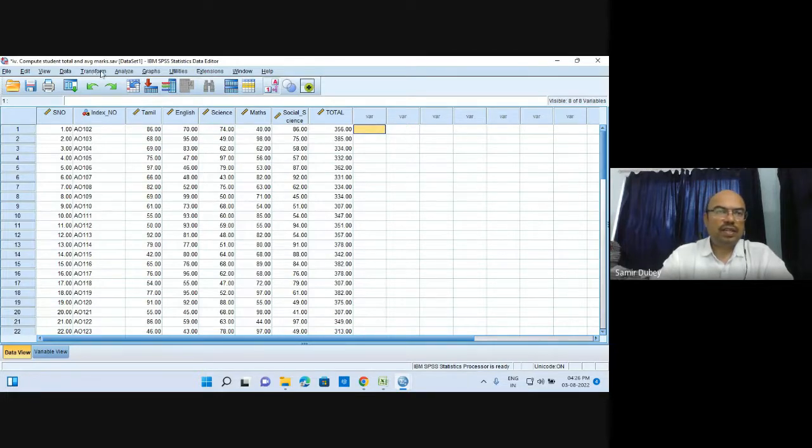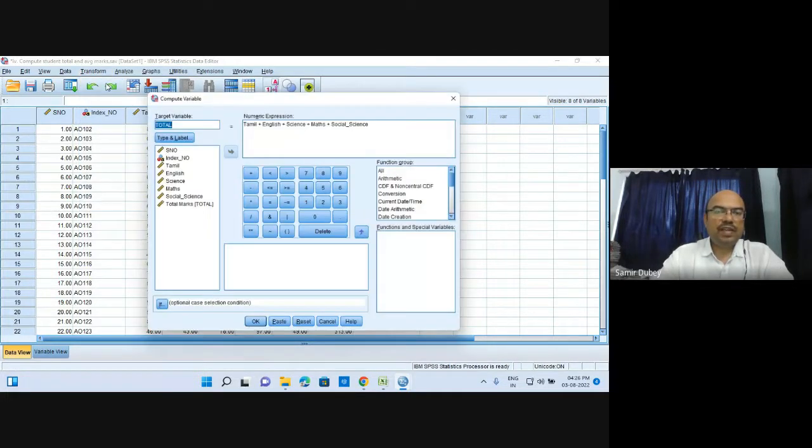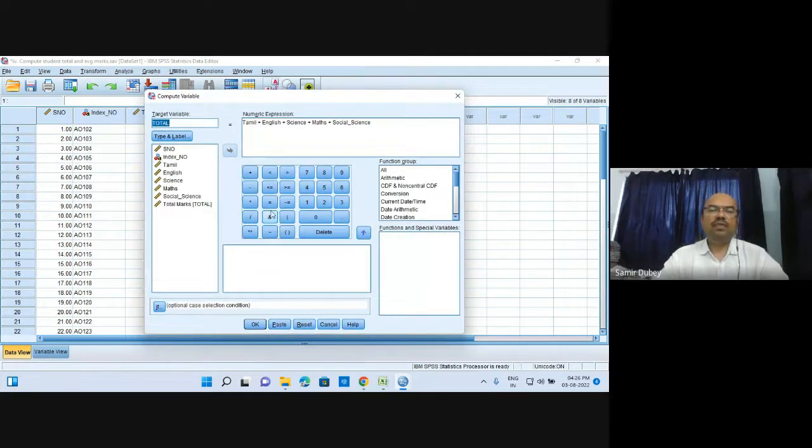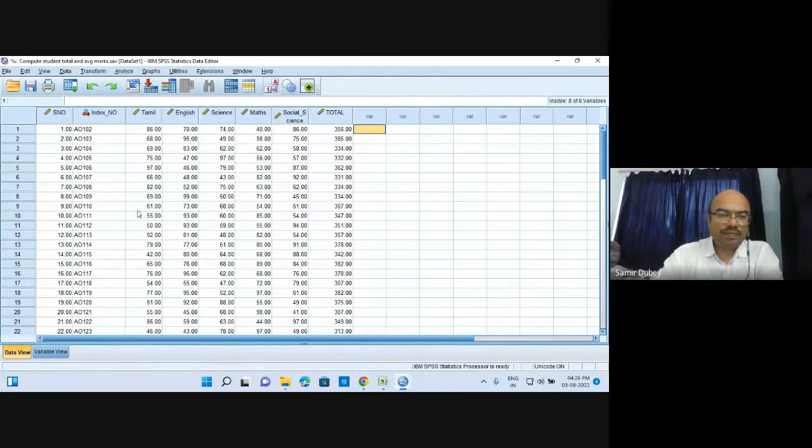So here it is. In Transform, we have Compute Variable and we have all these variables. We do have logical operators as well, so we can use certain logical operators. In general, logical operators are not used, and this is the reason why we are not taking them in our workshop right now. So these are very basic things: how to compute a new variable, or introduce a new variable by computing it with the help of 2 or 3 different variables. This is how we need to go about it.